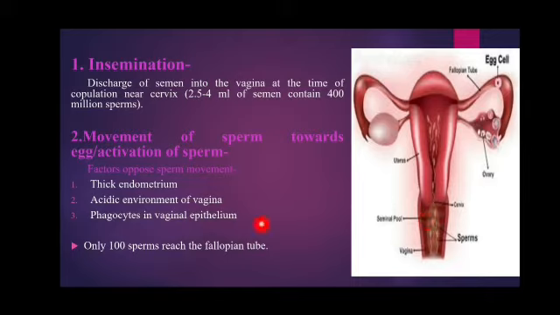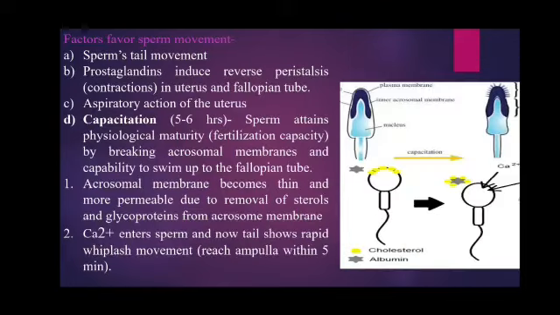Next is the acidic environment of the vagina, because here the vaginal medium is very acidic, but the sperms are killed in acidic environments. So here a number of sperms will be killed because they are unable to survive in acidic conditions. They start to die. Next is our phagocytes in this vaginal epithelium, because it is a foreign body. So here the phagocytes will be there, and they start to kill these sperms.